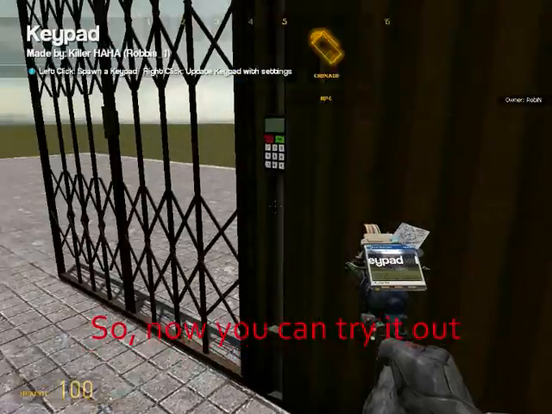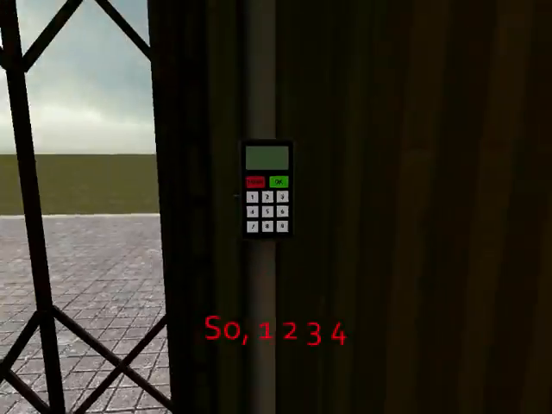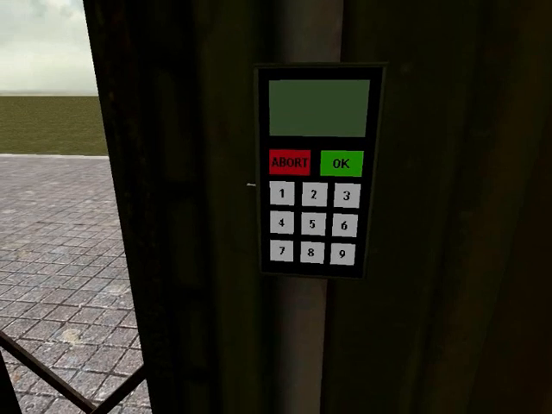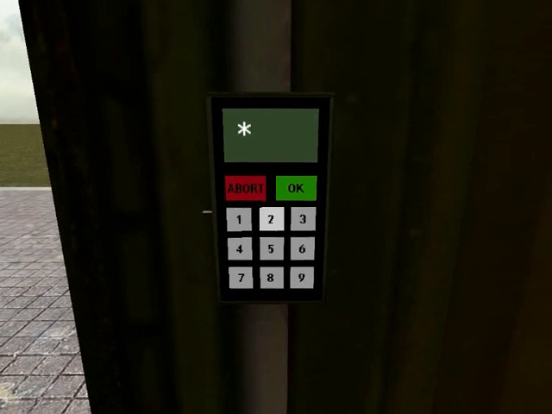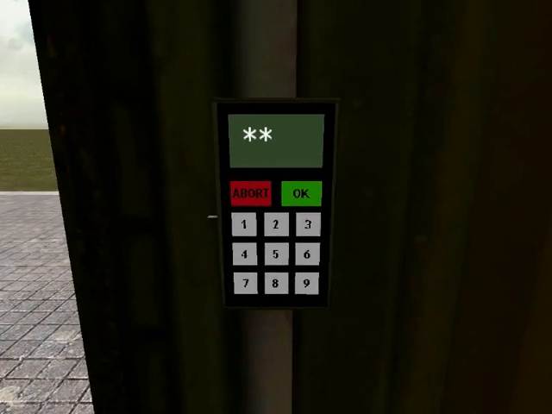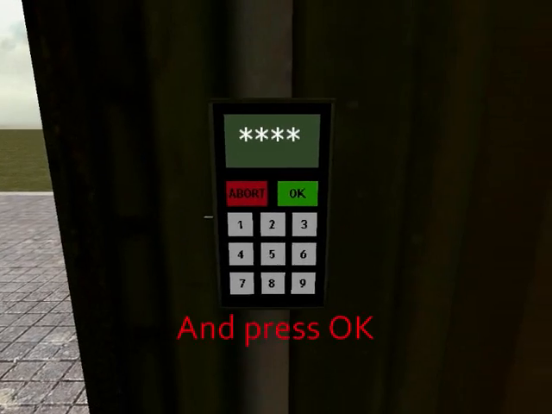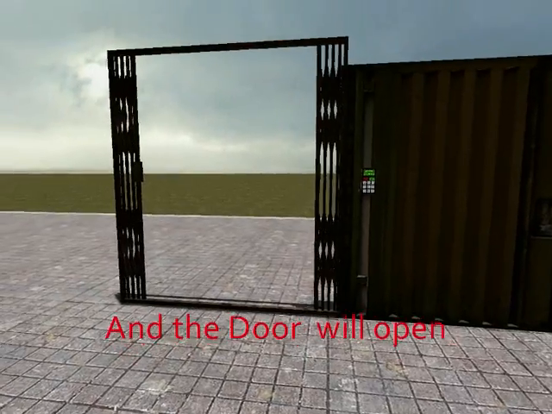So now you can try it out. So 1, 2, 3, 4. And press OK, and the door will open.